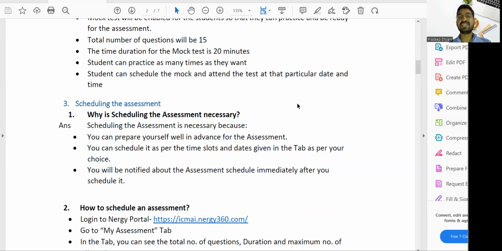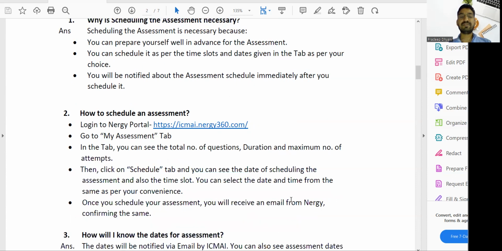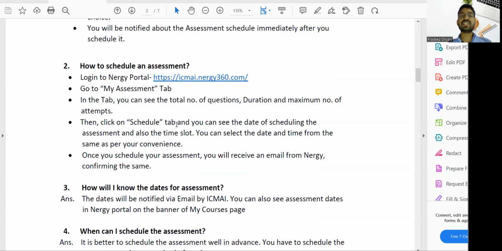Scheduling the assessment is necessary because you can prepare yourself well in advance for the assessment. You can schedule it as per the time slots and dates given in the tab, according to your availability or convenience. You will be notified about the assessment schedule immediately after you schedule it, so you will receive a mail. How to schedule an assessment? I have already made a video on this.